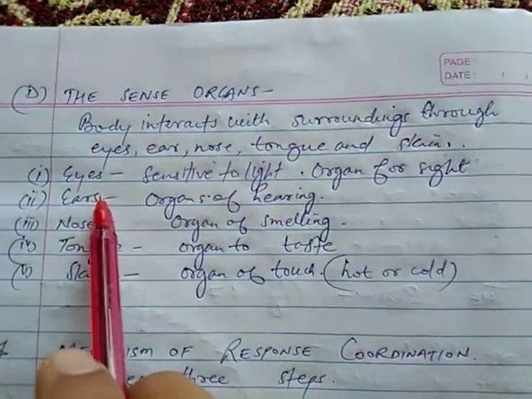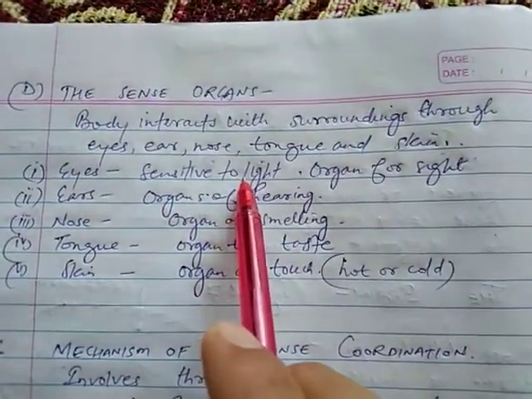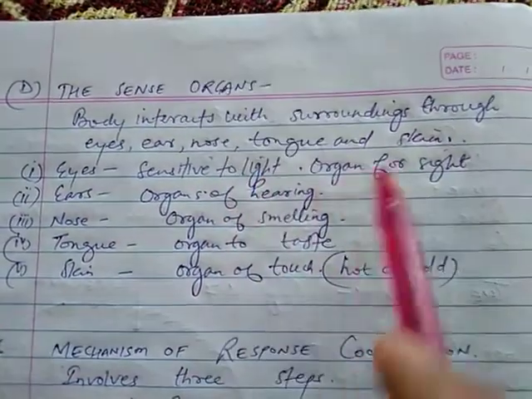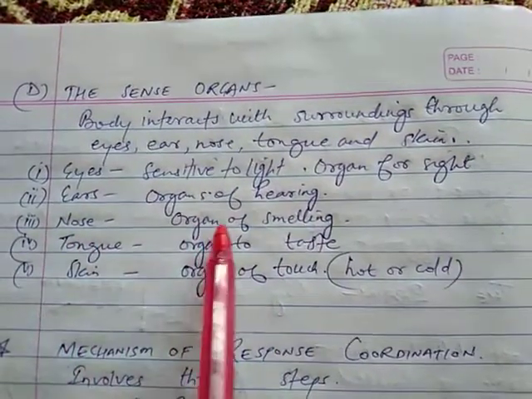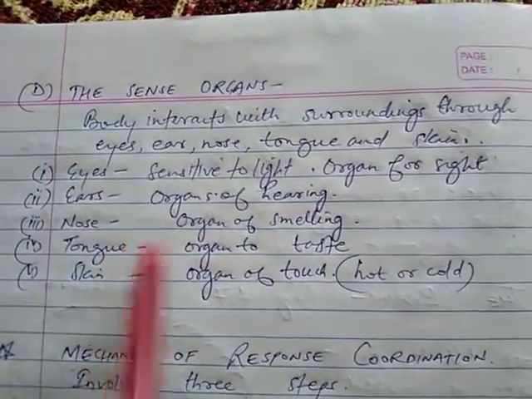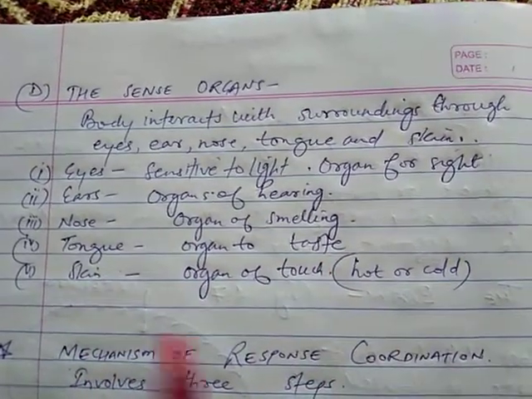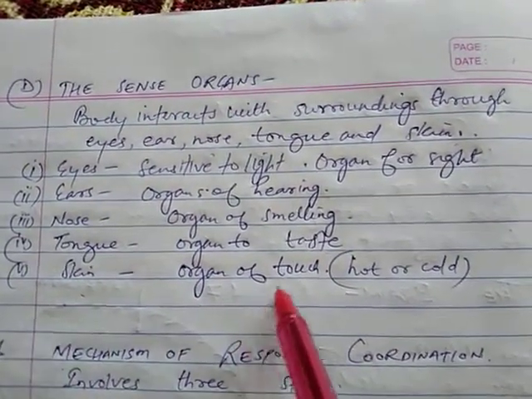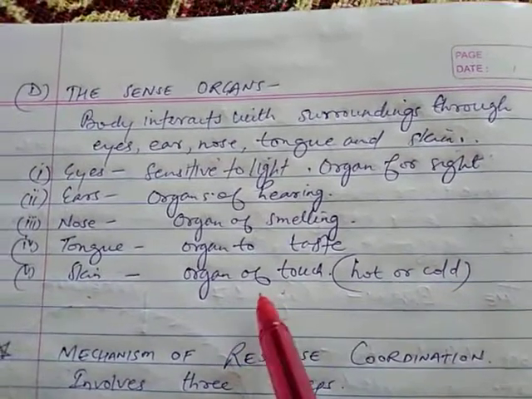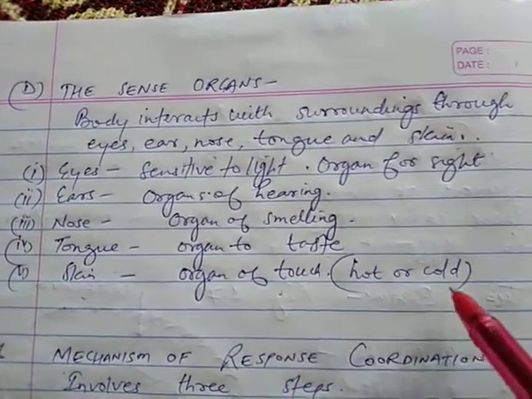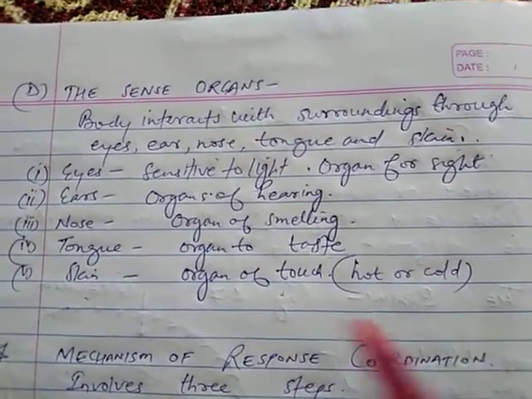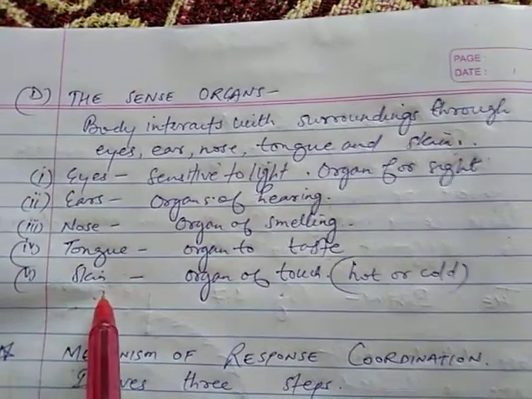Eyes are sensitive to light, so they are the organ for sight. Ear is the organ of hearing. Nose is the organ of smelling, and the tongue is the organ to taste. Skin is the organ of touch. Whatever hot or cold temperature feeling is there, it is because of the presence of this sense organ.